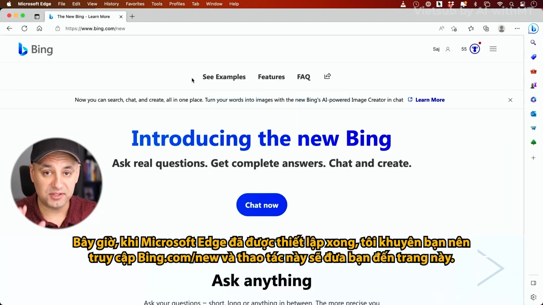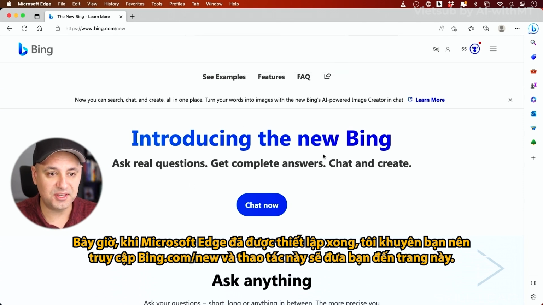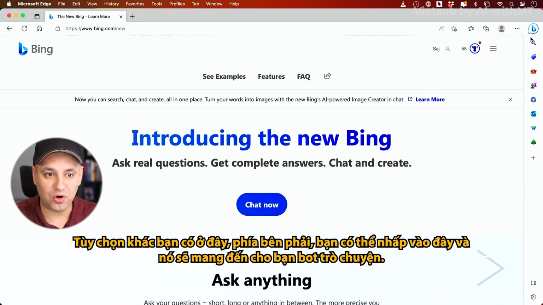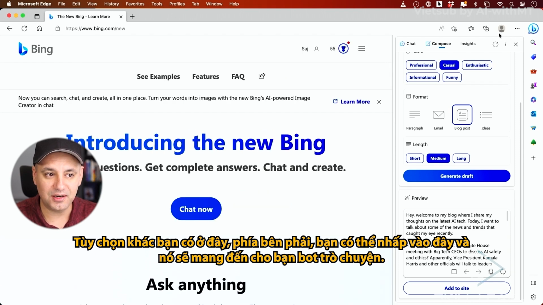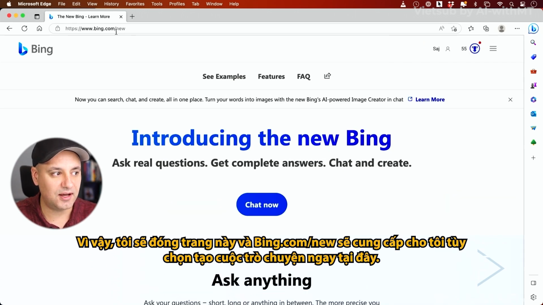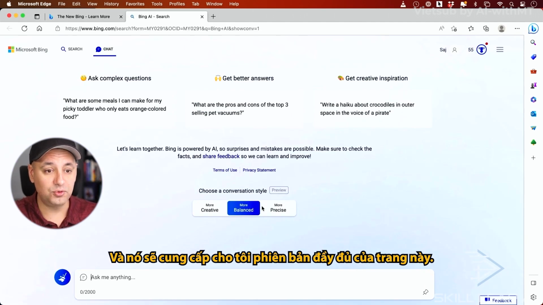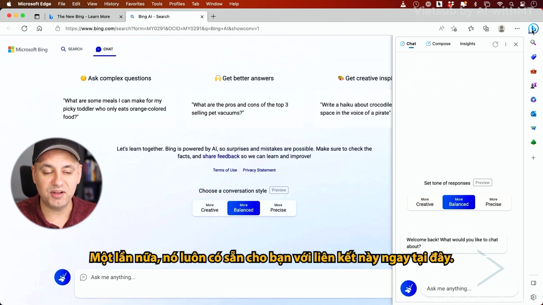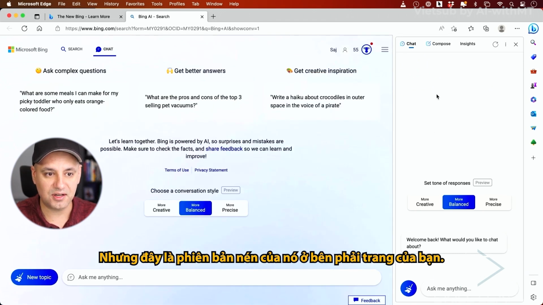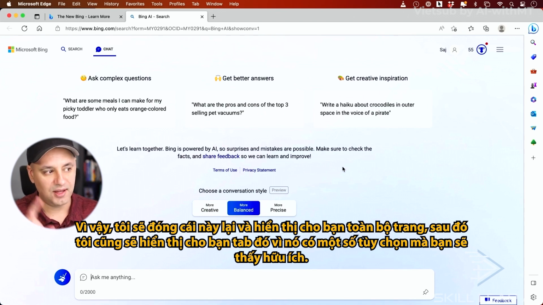Now, once Microsoft Edge is all set up, what I recommend is you go to bing.com/new, and this will bring you to this page. The other option you have is over here on the right side, you could click here and it will bring you the chat bots. So you could use it on the side, but I like the full page version of it. So I'm gonna close this one, and bing.com/new is gonna give me the option to create chat right here, and it's gonna give me the full page version of it. Again, it's always available to you with this link right here, but this is the compressed version of it on the right side of your page. So I'll close this and I'll show you the full page, and then I'll show you that tab as well because it has some options that you'll find useful.